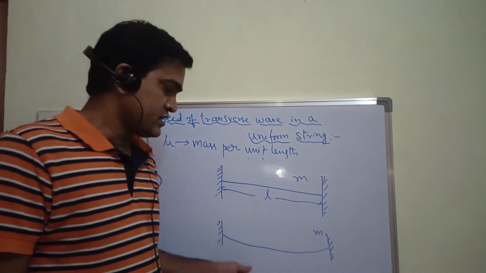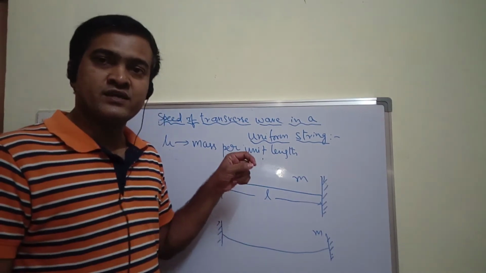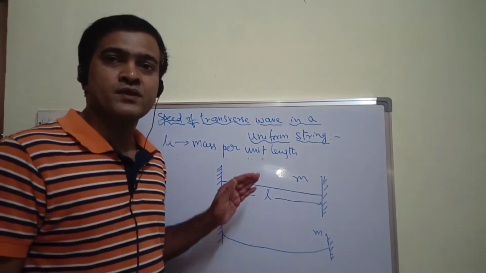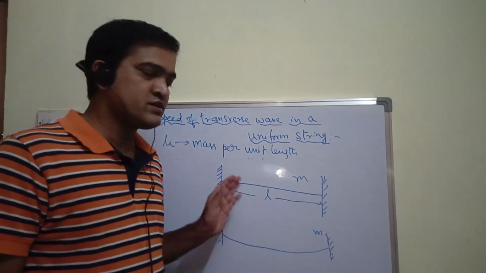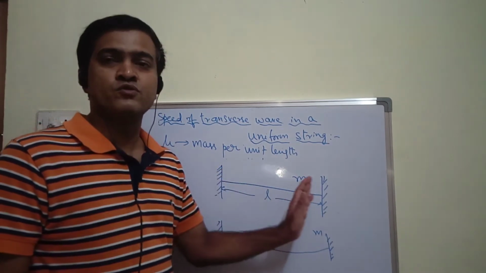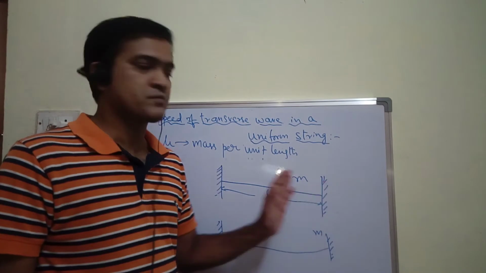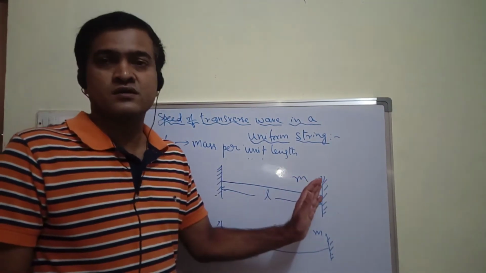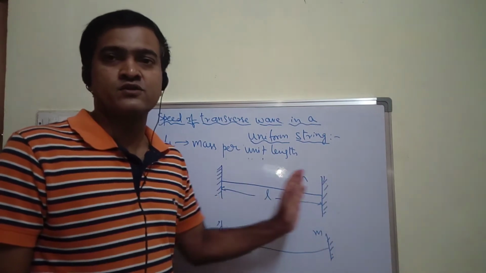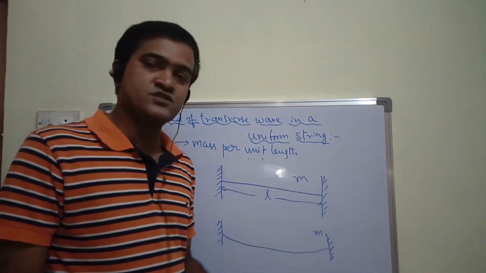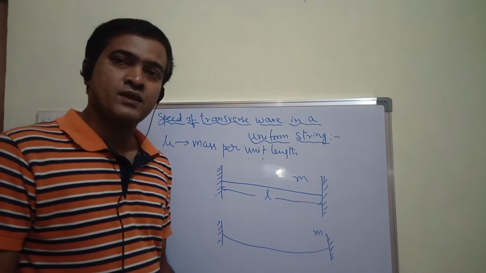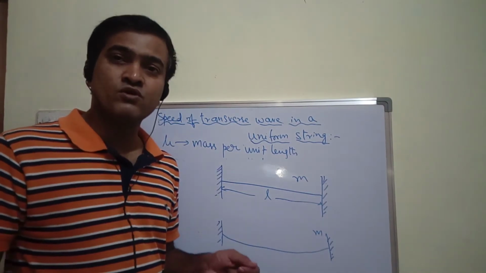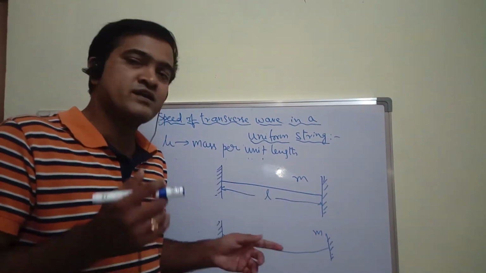in both cases, and if I release the string, then a pulse or wave is produced and will be moving in the forward direction. I'm considering the forward direction case. So the wave is moving from one end of the rigid support to the other end, in both cases. But where do you find more speed? In which case will you find more speed?